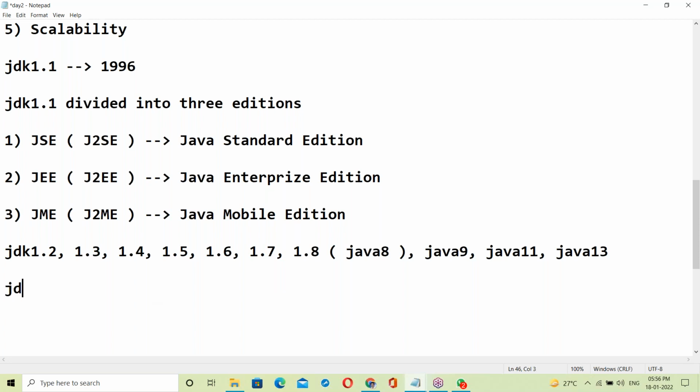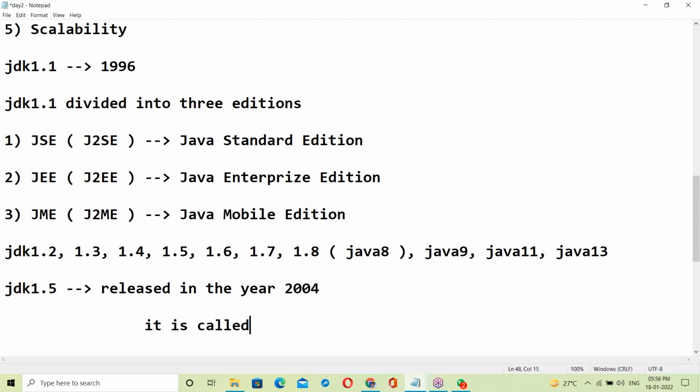Out of all of these, JDK 1.5 is a very, very important version. JDK 1.5 was released in the year 2004 and is called the Tiger version.